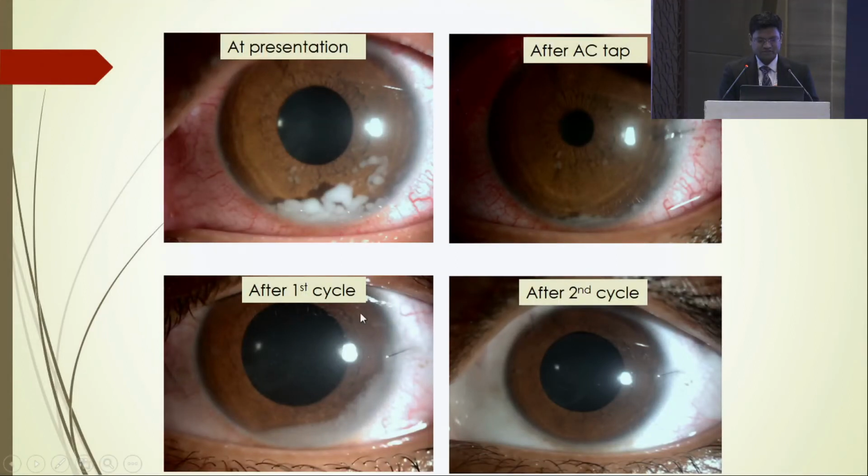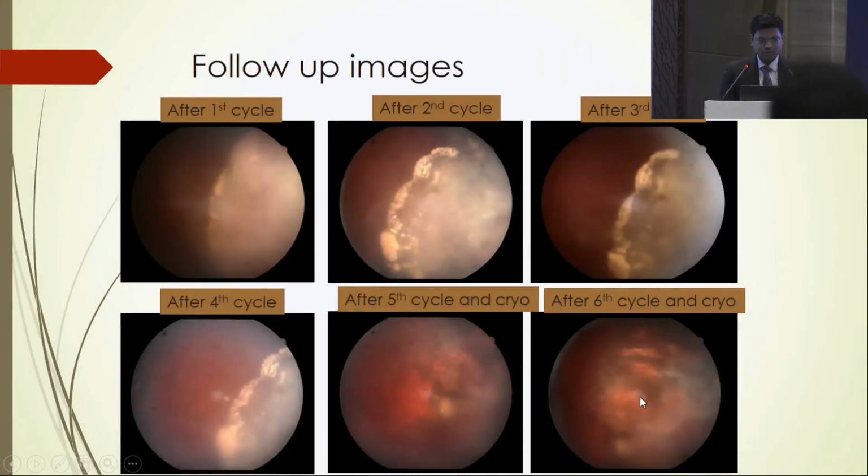This is at presentation. This is after the first cycle and this is after the second cycle. You can see that after the AC tap, again this white fluffy material appeared. This is maybe because of tumor lysis after chemotherapy, and after the second cycle it is completely resolved. This is the fundus picture after the first cycle. You can see this mass lesion. This is after the second cycle, flattening. This is after the third cycle, fourth, and after the fifth cycle we added cryotherapy to this lesion, and following cryotherapy it completely flattened off.